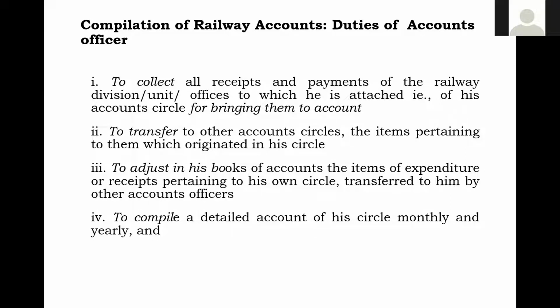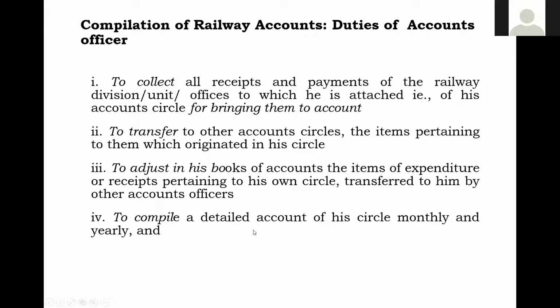So this monthly compilation of receipts and payments, normally in our code, we say it is disbursements. We call them not payments, but disbursements. So receipts and disbursements, both at one place we will be compiling, and then whatever yearly accounts are required, we will be doing that. So this is also the responsibility of the accounts officer who is in charge of the accounting unit. So when I am telling about the detailed account of his circle, monthly and yearly.